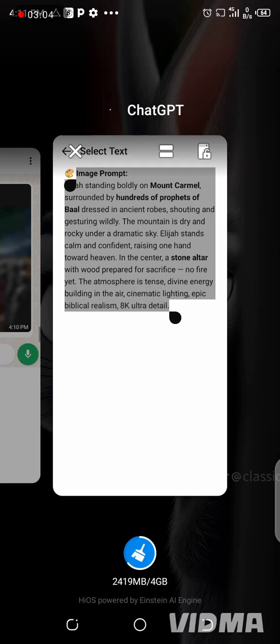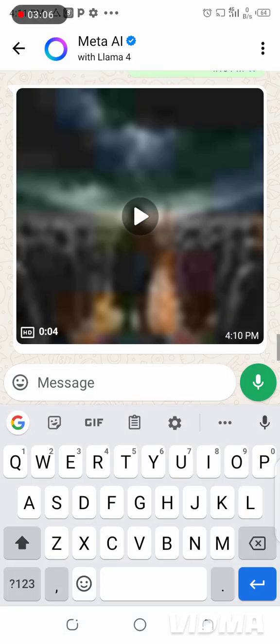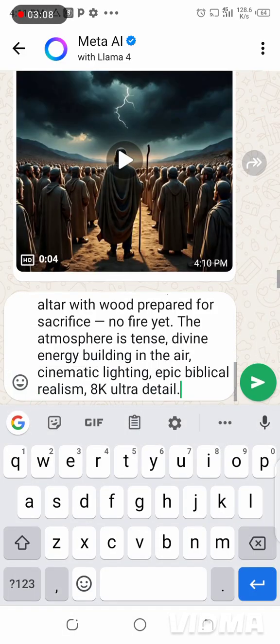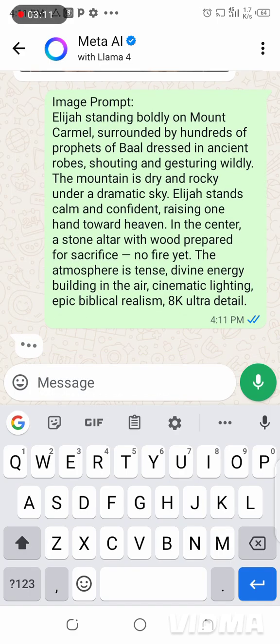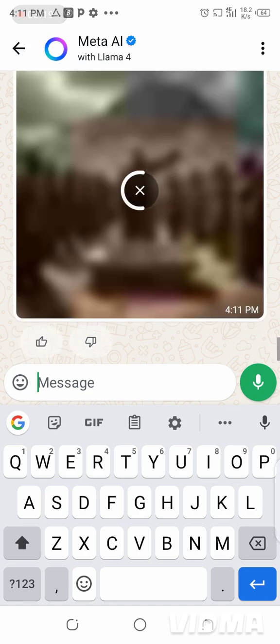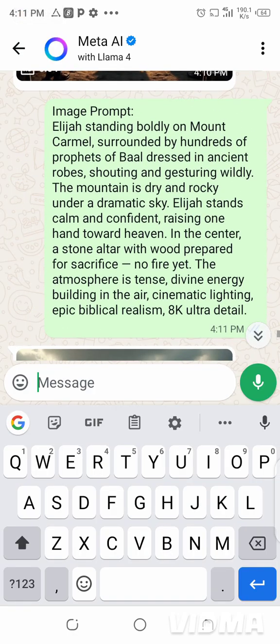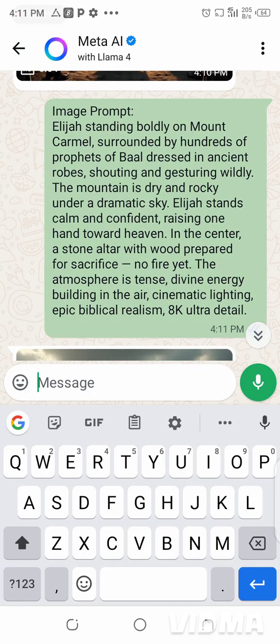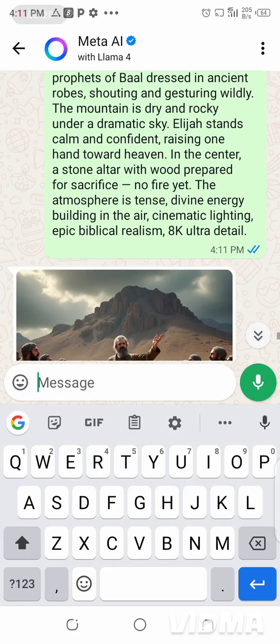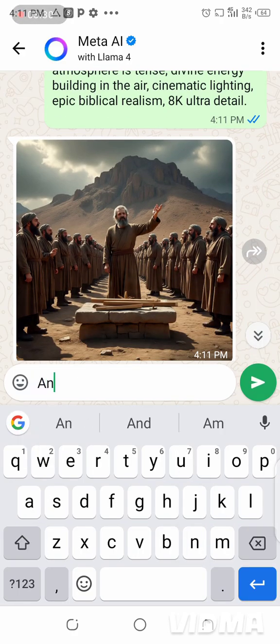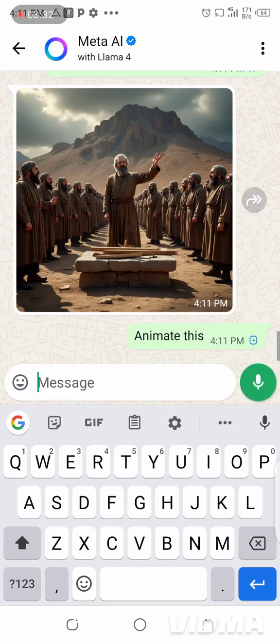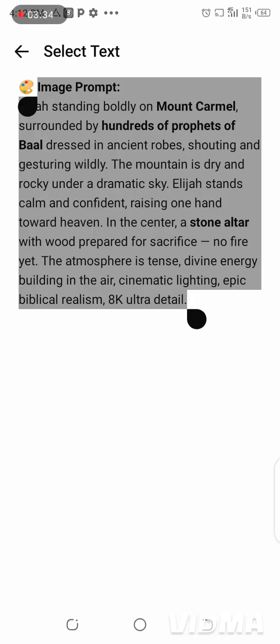And paste it in Meta AI. As you can see, this one has already gotten video for that one. Like now I'm pasting this other prompt. I'm waiting for it to load. As you can see now, it shows him facing many prophets on Mount Baal. You can see the mountain at his back. You can see the prophets, and it shows that he's the one alone. So this one is the perfect image. So I will press animate on this.